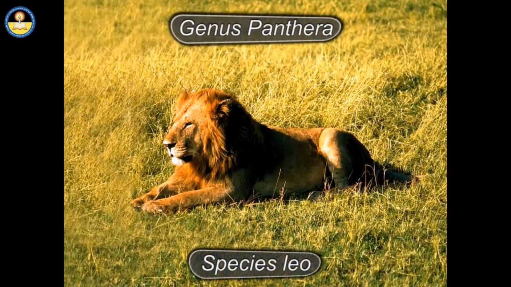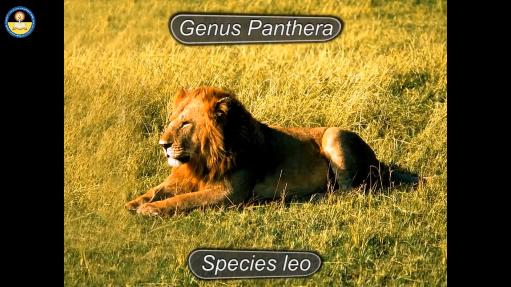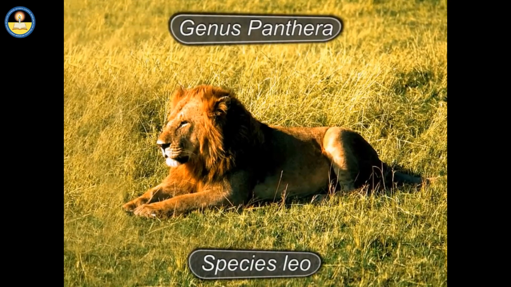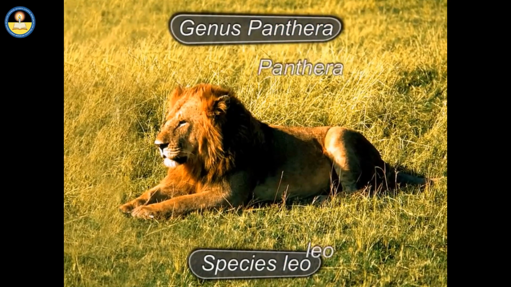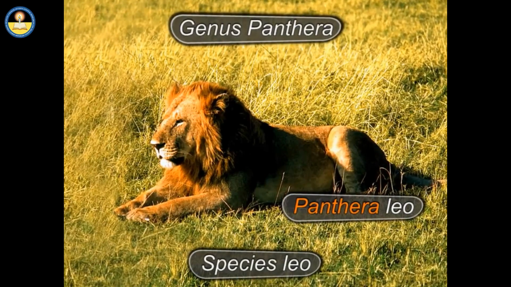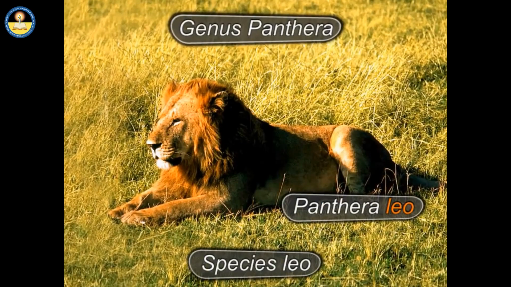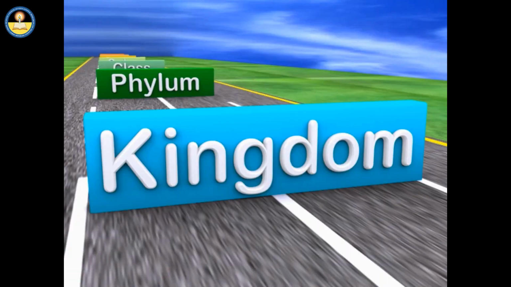As the Linnean binomial system gives two words named to each organism, lion's name is Panthera leo. First word represents a genus and second word represents its species.